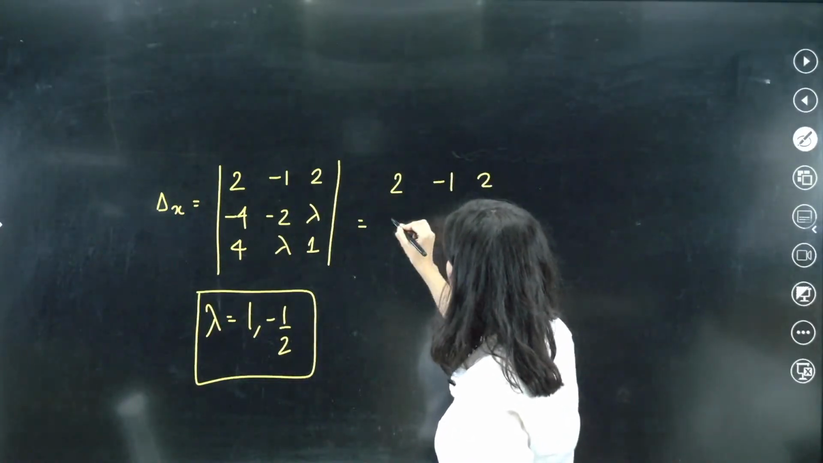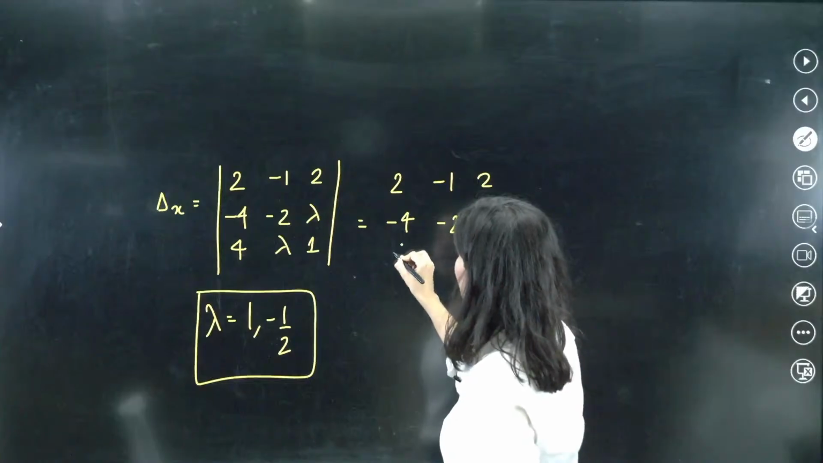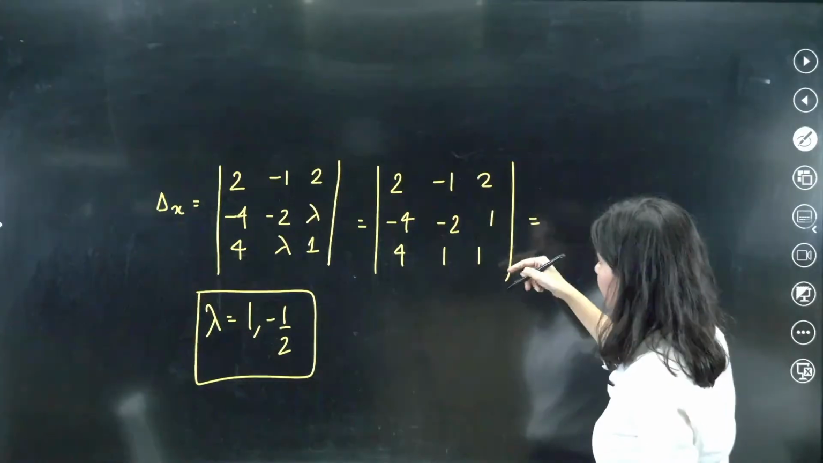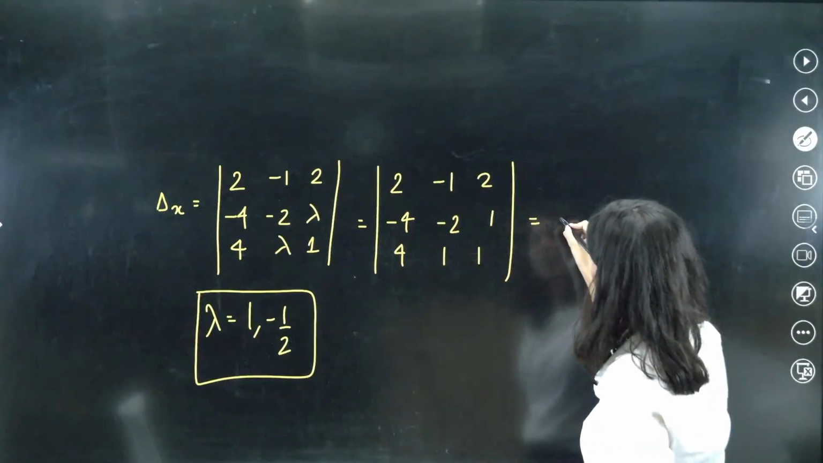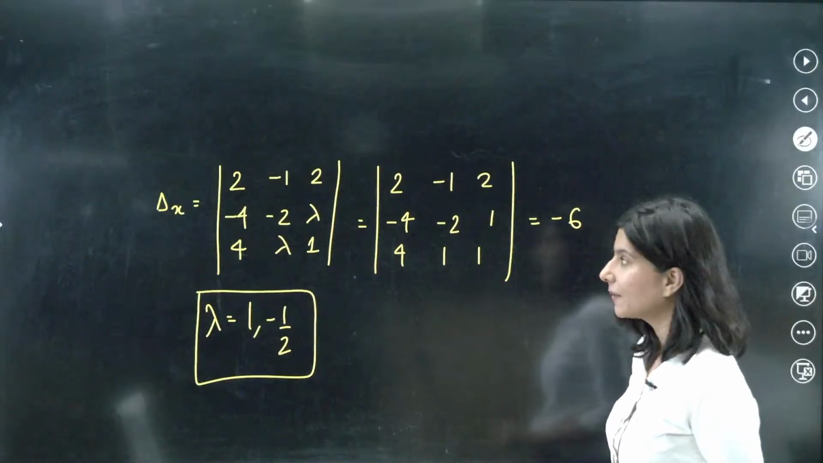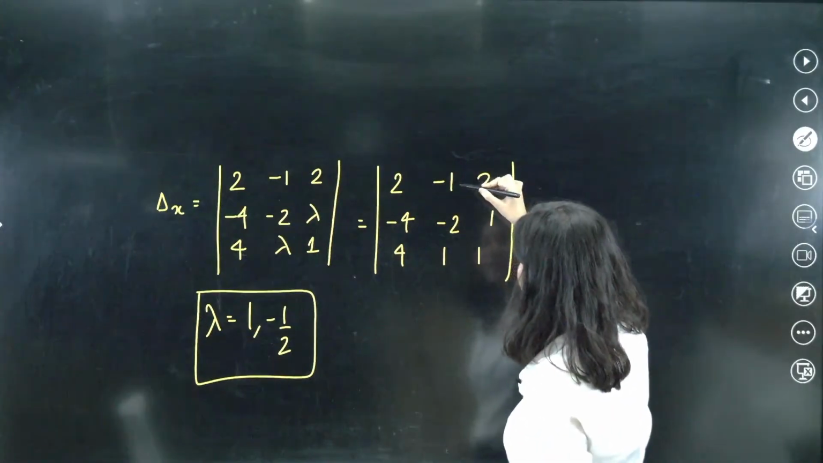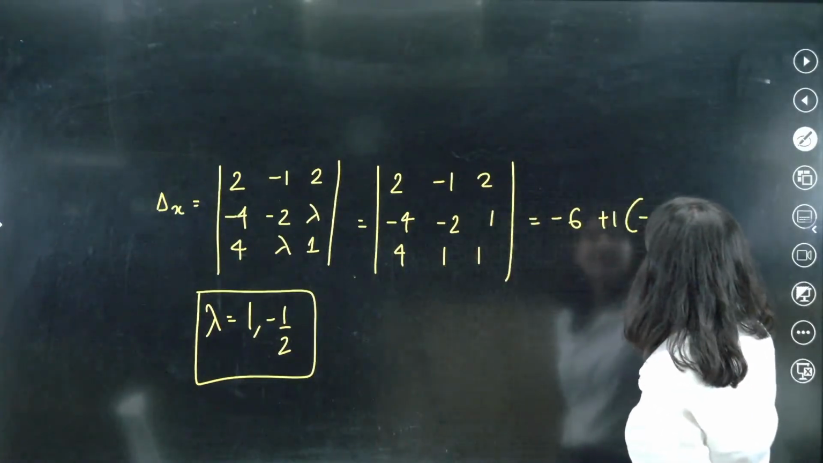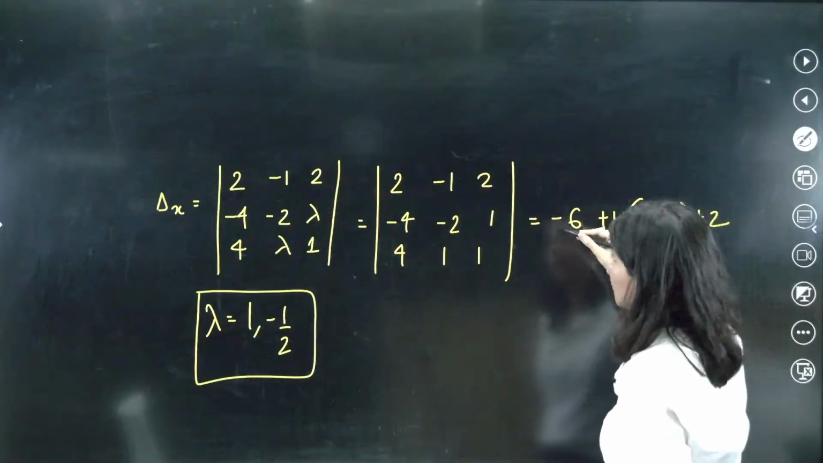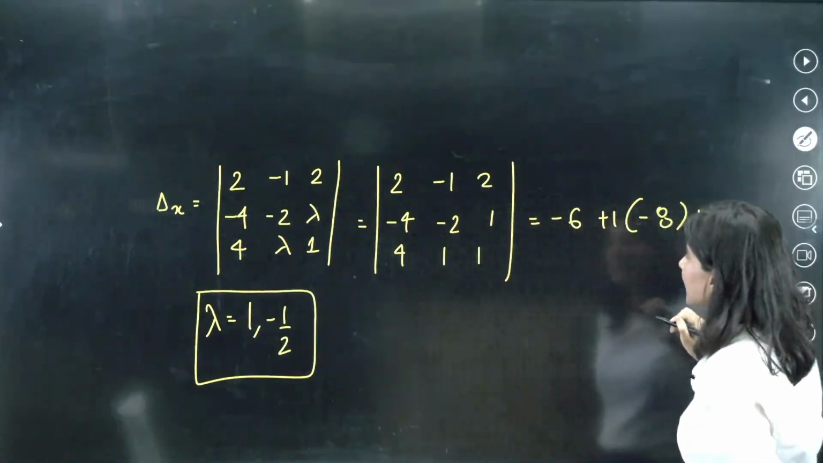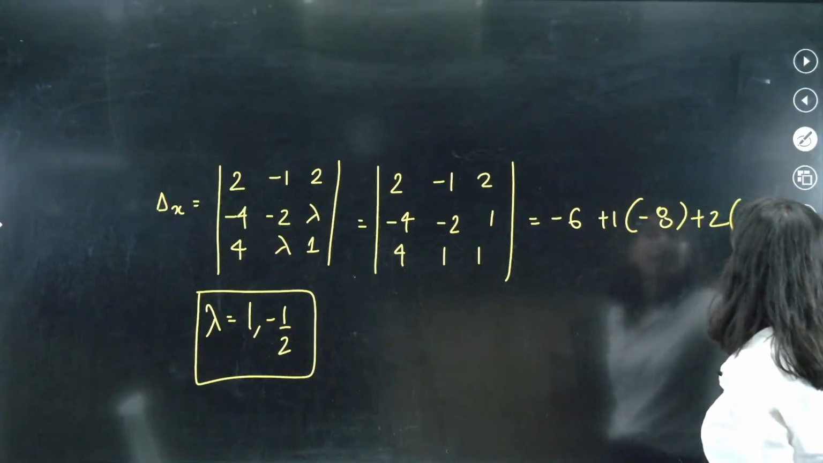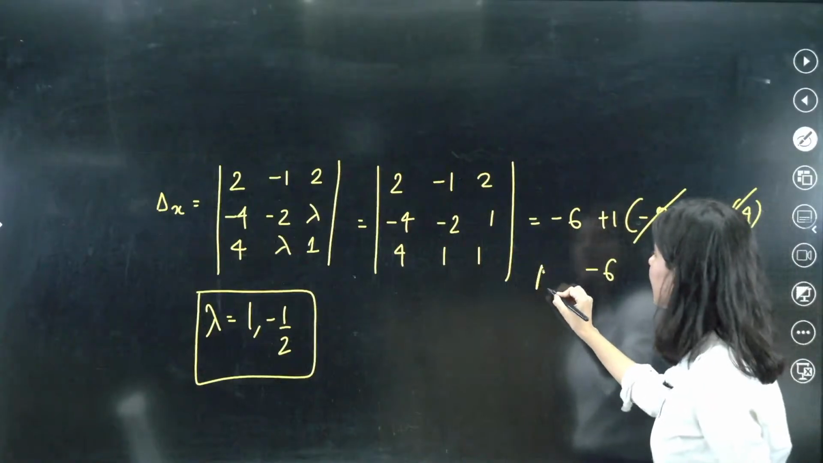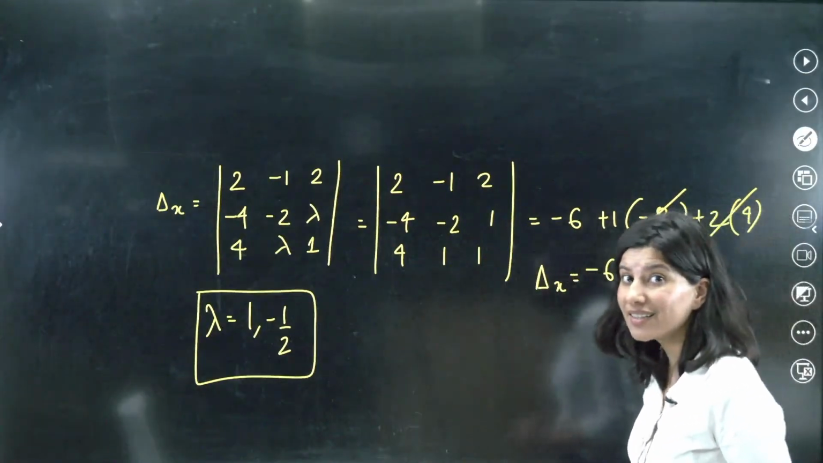2 minus 1, 2, minus 4, minus 2 and 1, 4, 1 and 1. We need to check. Let us check. So 2. This is going to be minus 2 minus 1. So minus 6. Correct? Okay. Then we are having this plus 1. Minus 4, so minus 8. Plus 2. Minus 4 and plus 8. Minus 4 and plus 8 is 4. So this is going to be 8 minus 8, so minus 6. Delta x is coming out as minus 6.